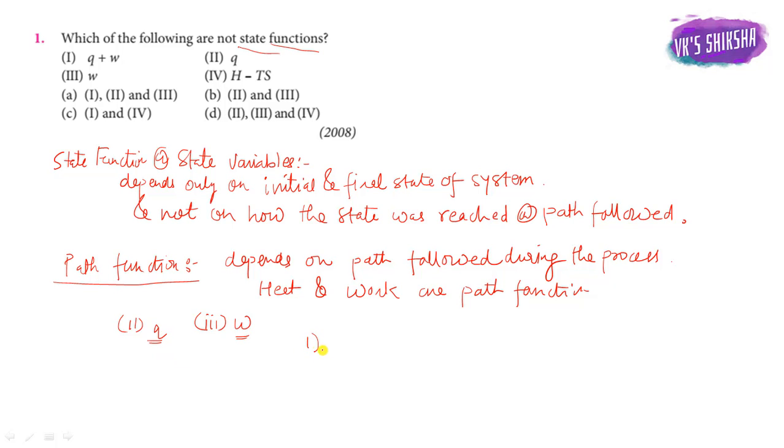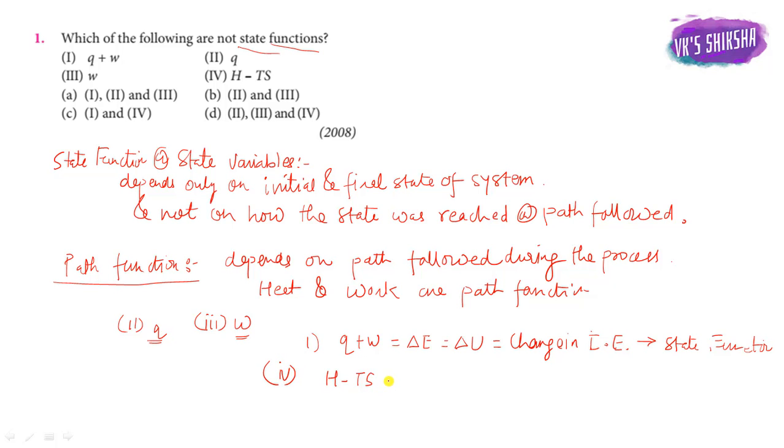Then the first option is given as Q plus W. What is Q plus W? It is delta E or delta U, that is change in internal energy. It is a state function. ये स्टेट फंक्शन है। Okay, then H minus TS, fourth option.